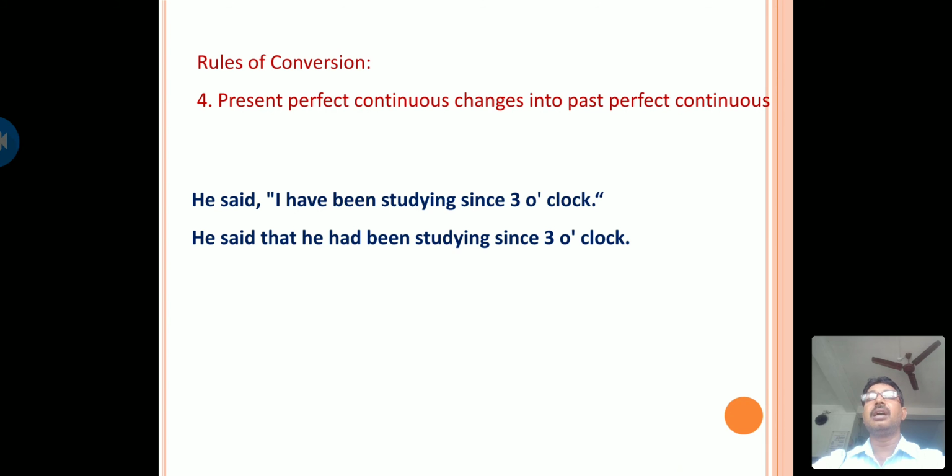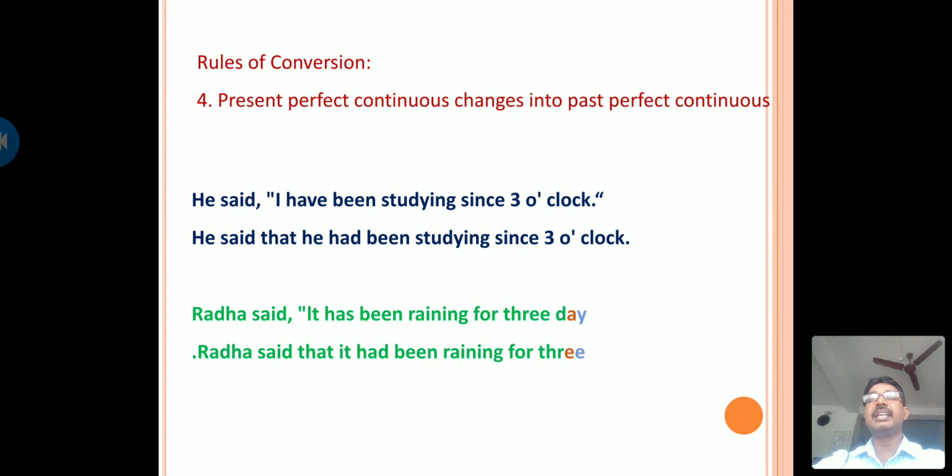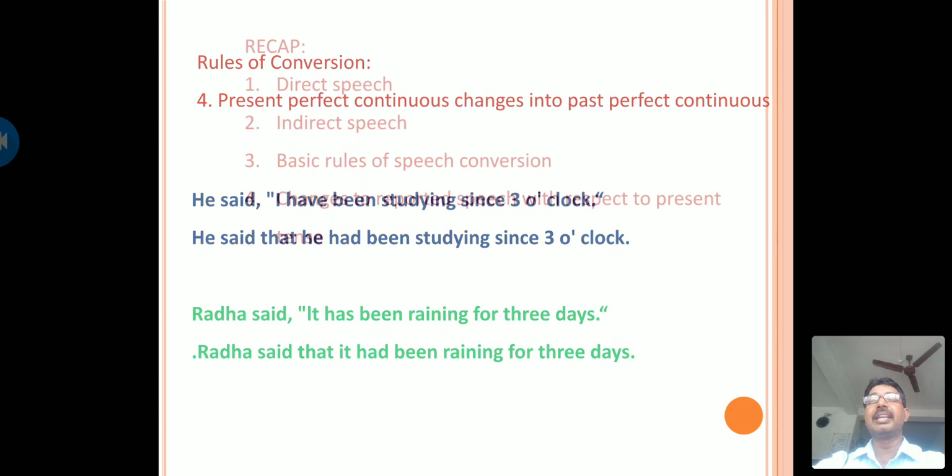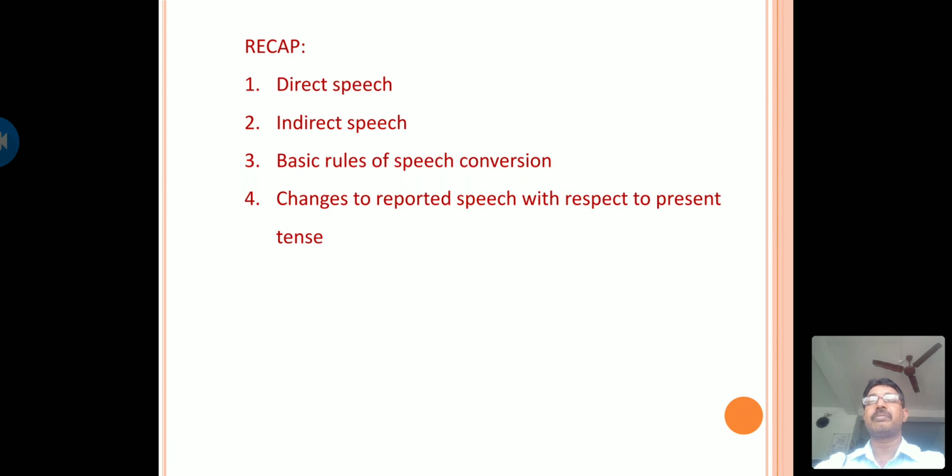Now let us see how present perfect continuous changes into past perfect continuous. He said, "I have been studying since 3 o'clock." He said that he had been studying since 3 o'clock. Now let us see one more example. Raja said, "It has been raining for 3 days." Raja said that it had been raining for 3 days.